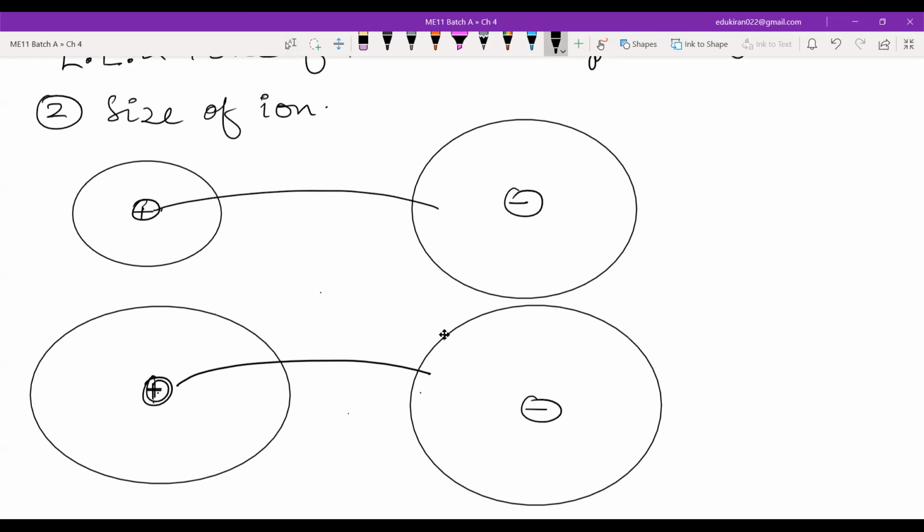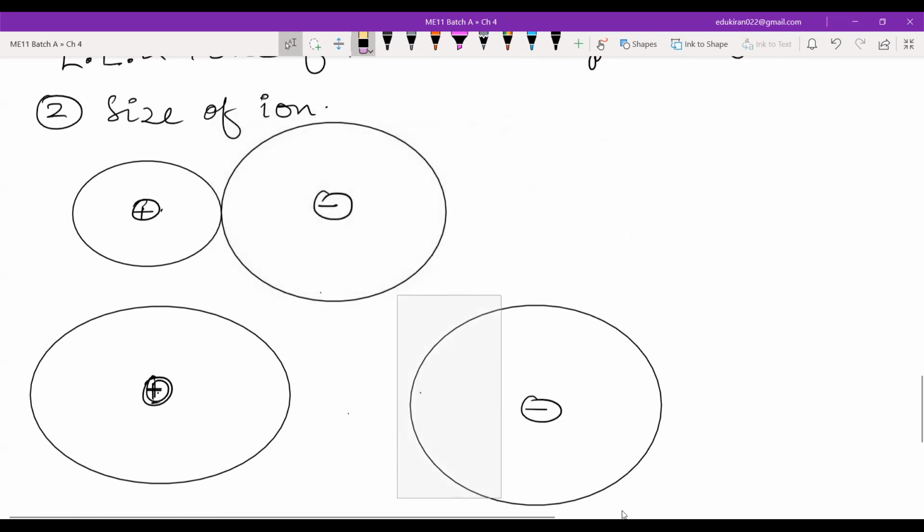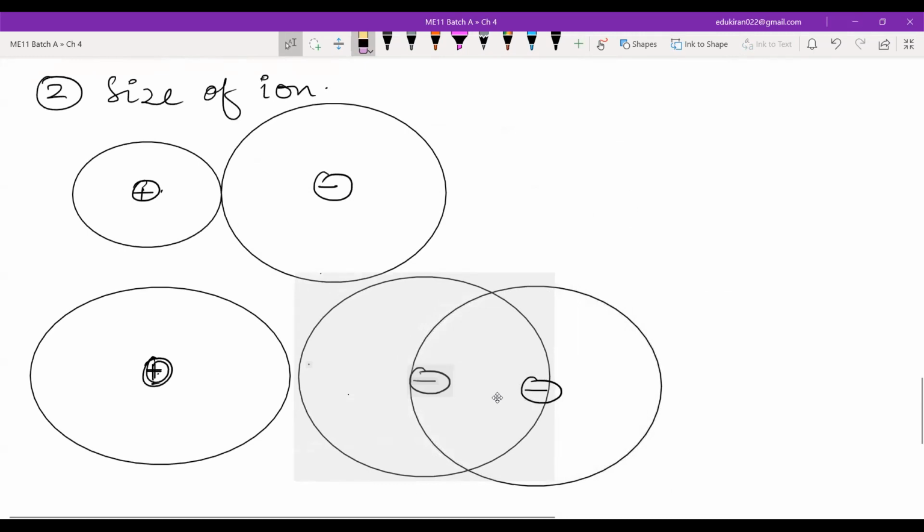Now, here we have the positive charge, but the size of the ion is very low. If these two get closer, they can get this much closer, right? Now, what about this one? If these two get closer, they can get only this much closer.